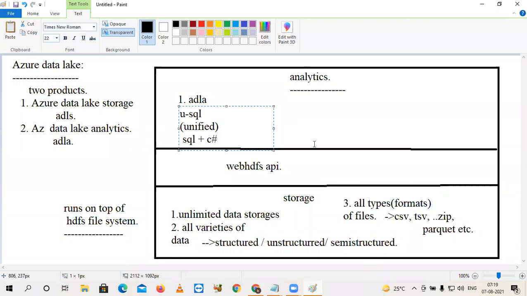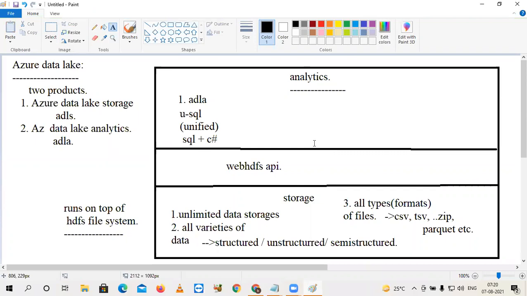But don't worry whether you know C# or not, it doesn't matter. Once you know basic programming control structures and basic SQL statements, you can easily learn this USQL. After a few minutes, you will see the practical part of USQL, how to shape it and how to execute it. That one you will be knowing.